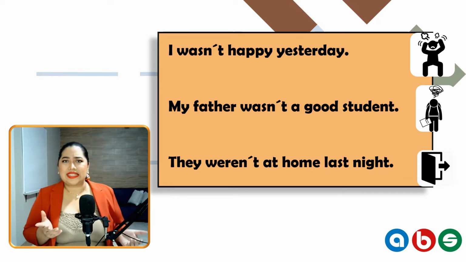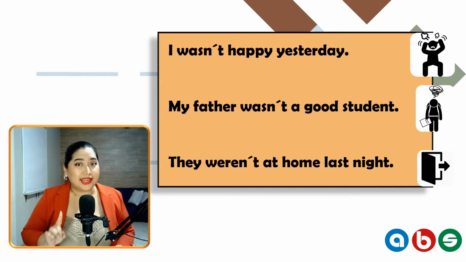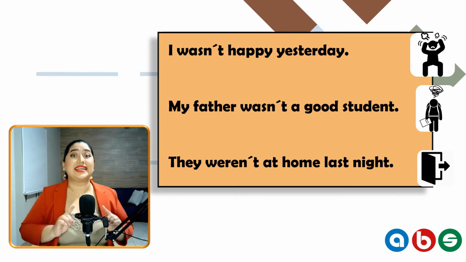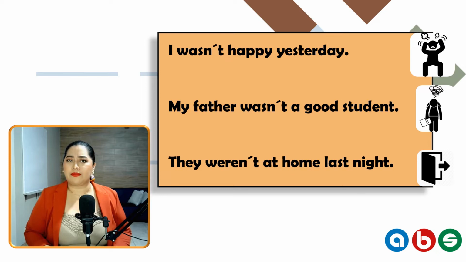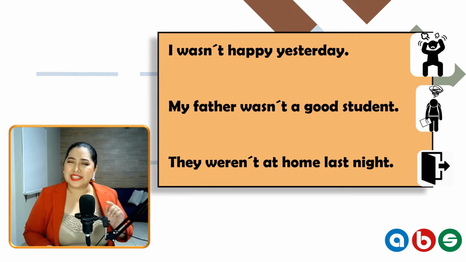Yes? So what's the difference here? Well, in these three examples, we use adjectives or prepositions. For example, I wasn't happy, or my father wasn't a good student. Good student is a noun. And they weren't at home. At is a preposition. So this is the difference here. Now, let's explain this a little bit more.